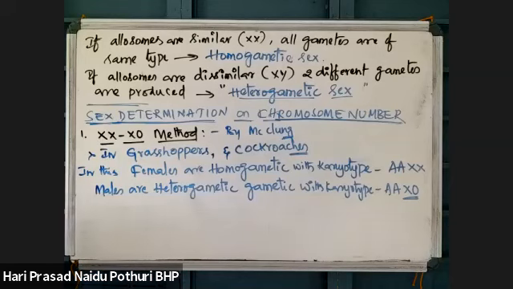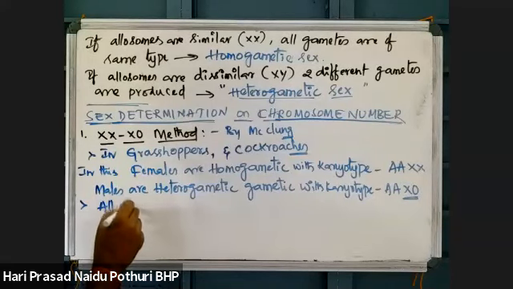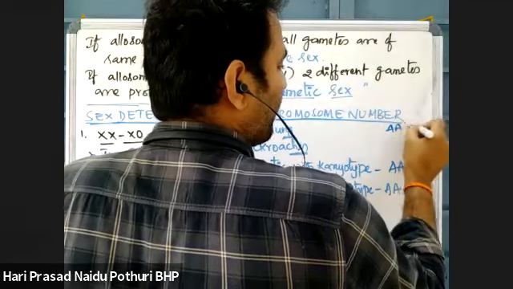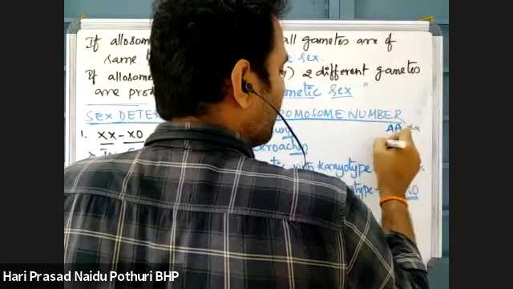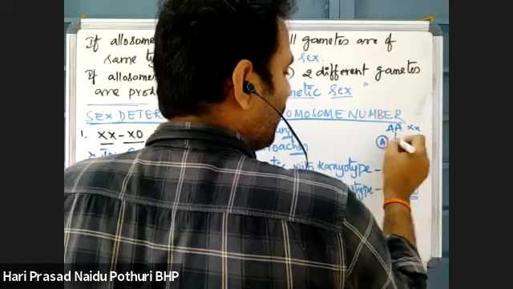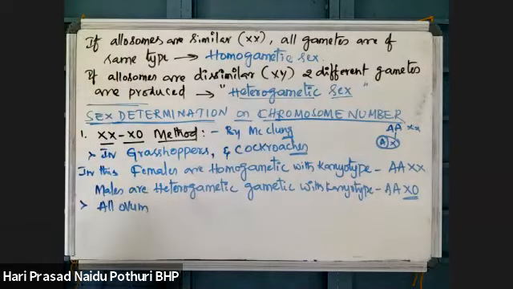Okay, understand? Now, according to this, all ova, during gamete formation, what happens? XX is there, which means one set of autosomes and one set of allosomes will be taken into gametes.